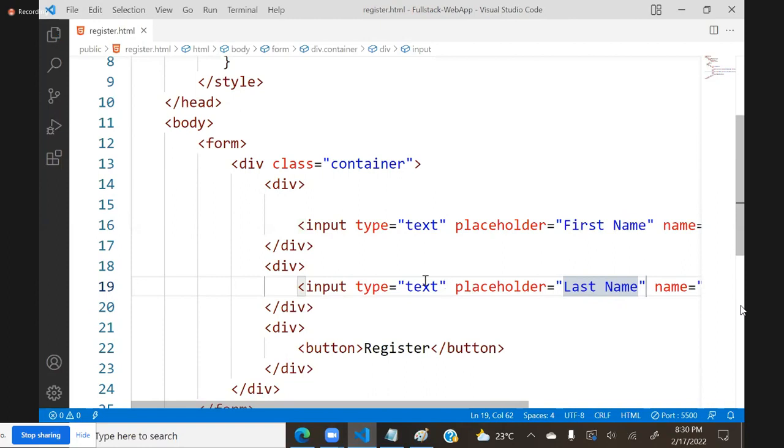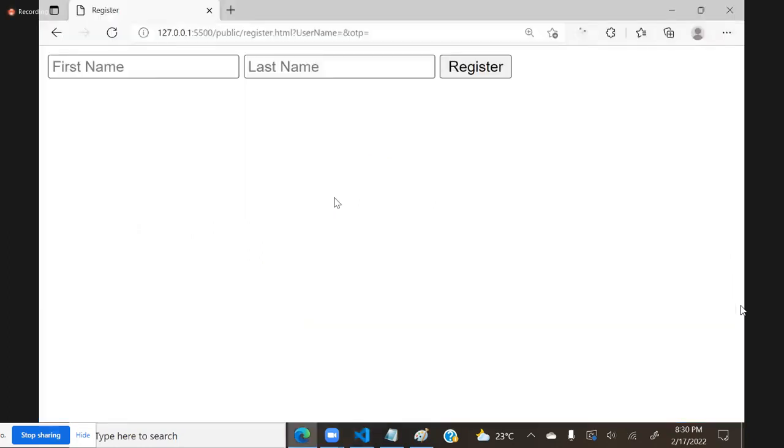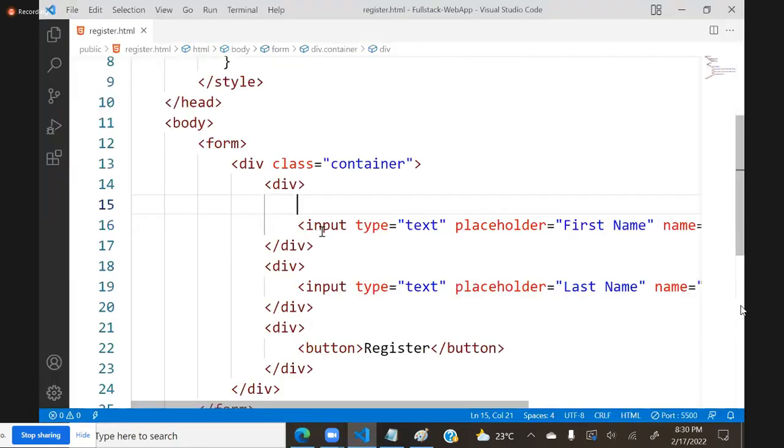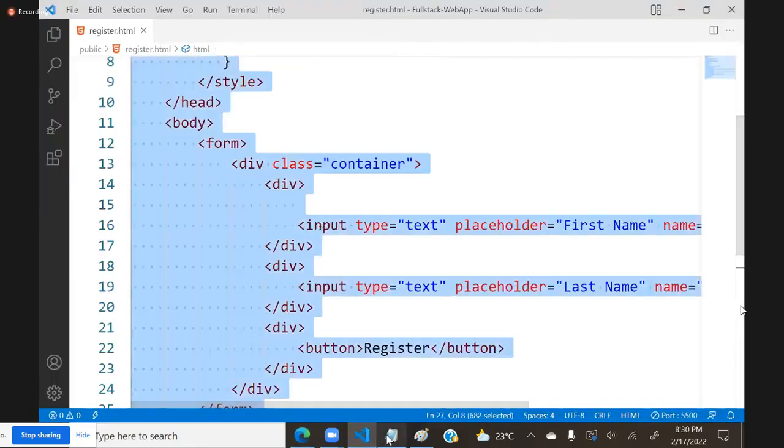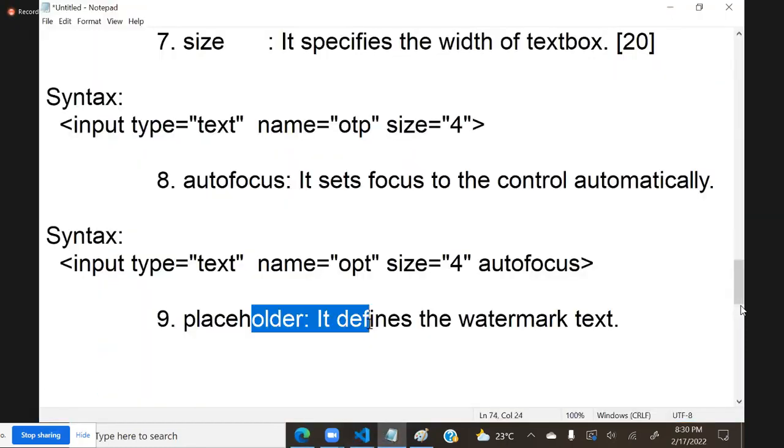First name, last name, and you see the space like this. That's good. That means we can configure like this. This is a simple example to make you understand the placeholder, right?